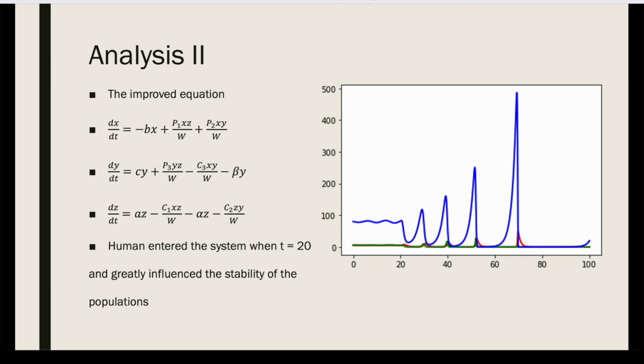From the simulation, it's easy to see that when humans enter at t equals 20, the animal population, especially the herbivores, drops significantly, which makes sense as their anti-predator response is shut off, and they are more easily killed by the predators.